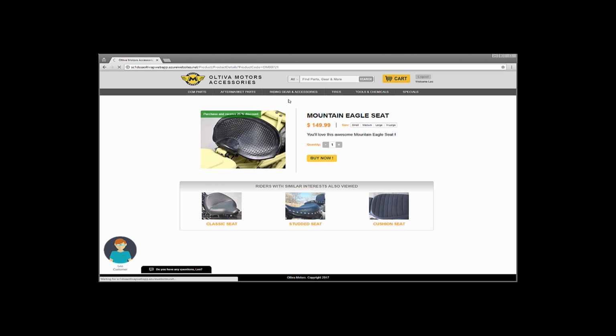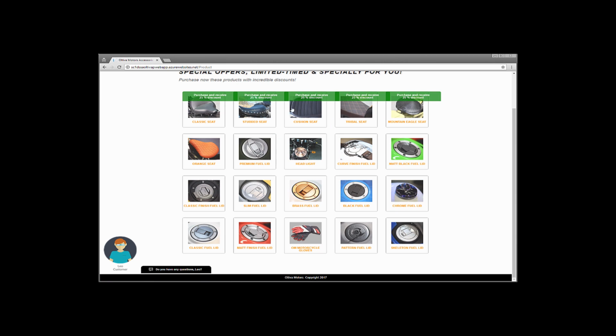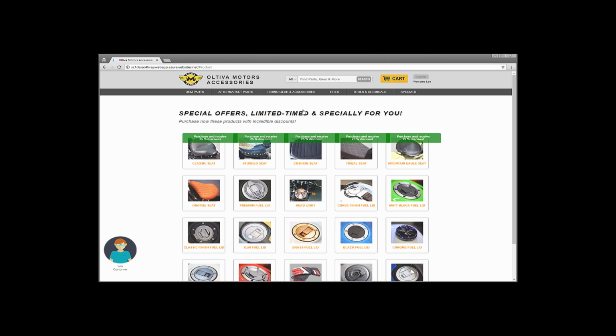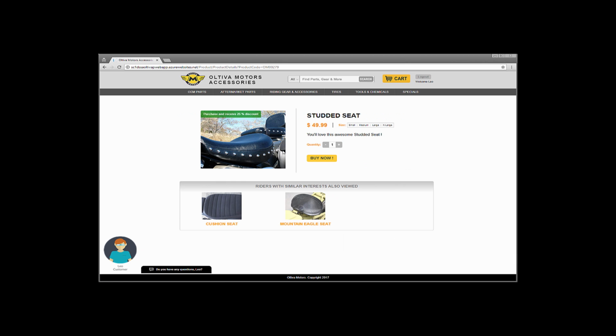Even when he goes to look at the catalog, he can see which products have a specific discount targeted towards Leo. In this case, it looks like motorcycle seats, which may be something you need to buy after a certain period of time on your motorcycle. Or maybe it's just a design consideration. But again, this is personalized towards Leo. So let's check that out by looking at another customer.